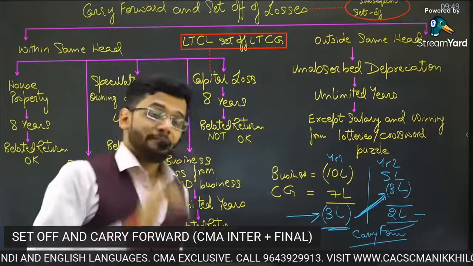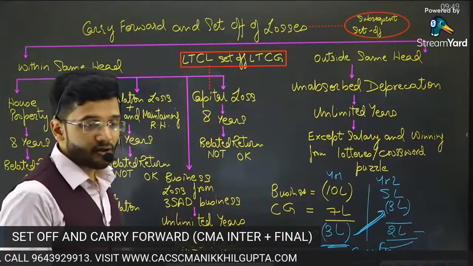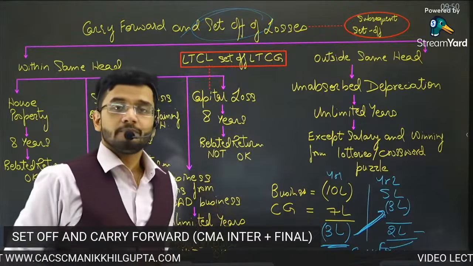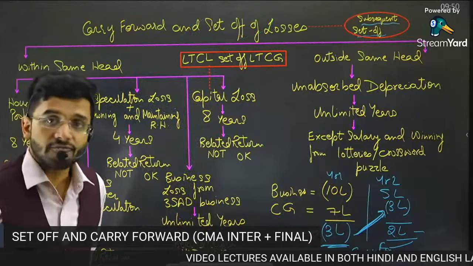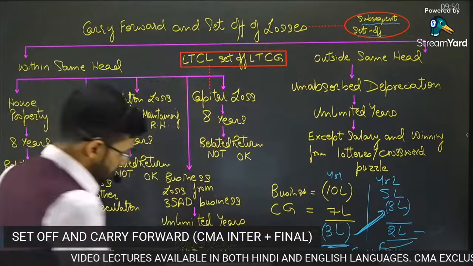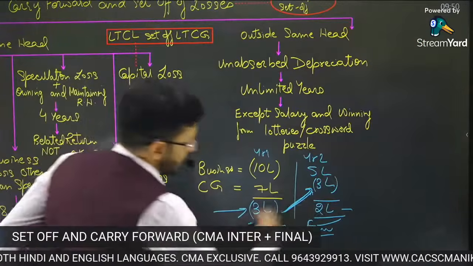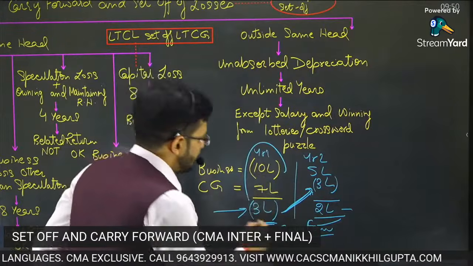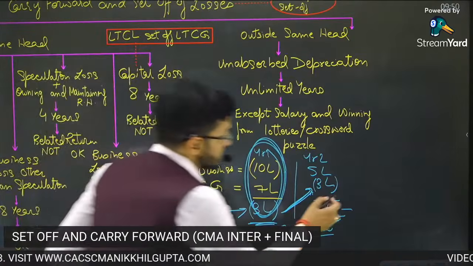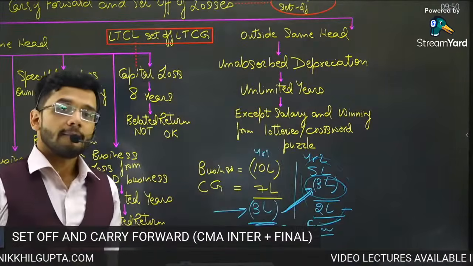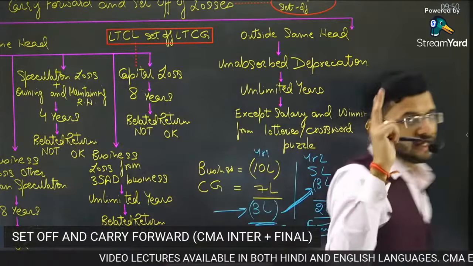So, sir, now please tell us, why are we being so candid about set off? Why are we reading set off again? Guys, this set off means subsequent year set off. Please note, there are two kinds of set off over here. Number one, set off which happens within the same year. This is the set off which we have already studied. And second is set off which happens in the subsequent year, which is carry forward and set off. So there are two set offs which we are going to study in this particular chapter.